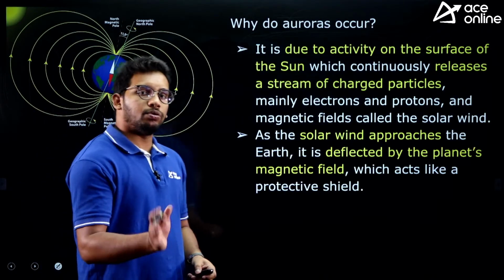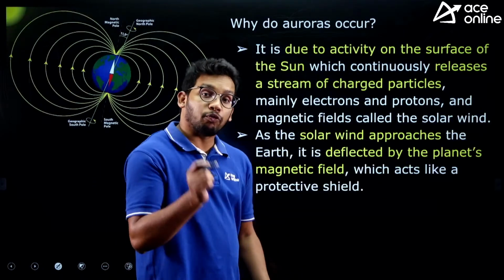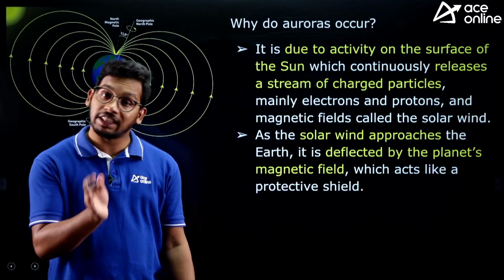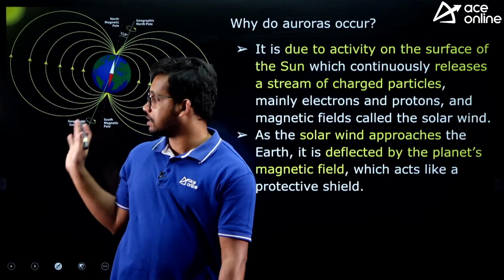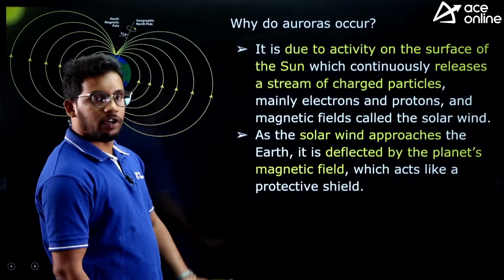Fine. Now we have discussed what auroras are and what the different names are. But what is the process of occurring? Why are they occurring, right? Why are the colors being formed and why are they occurring in certain regions? That also we will know.